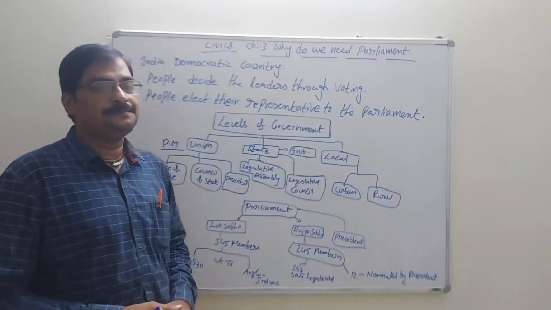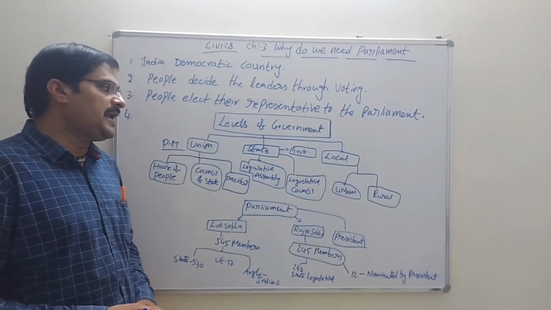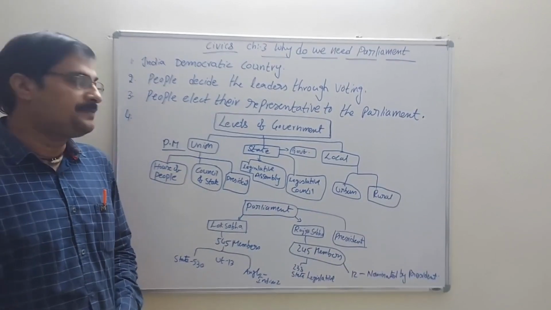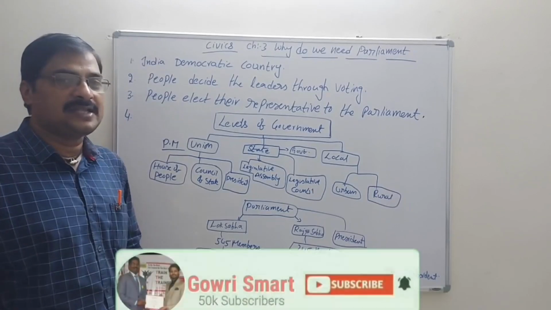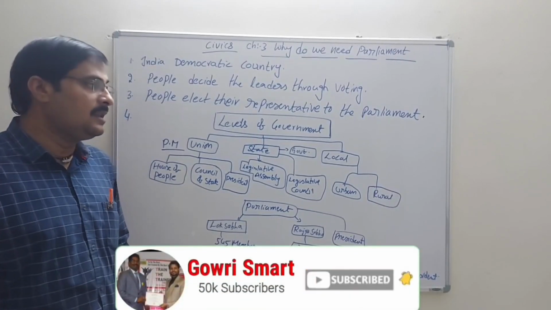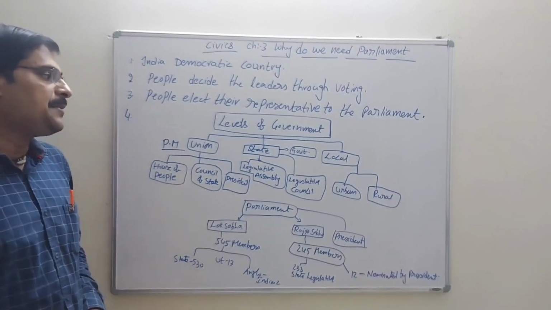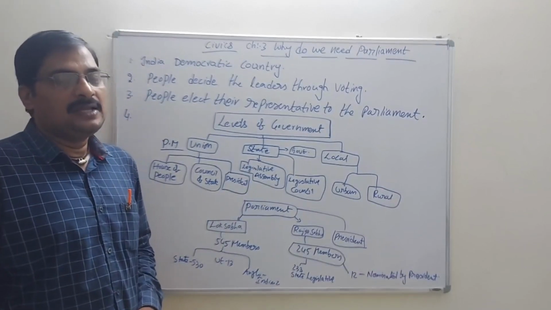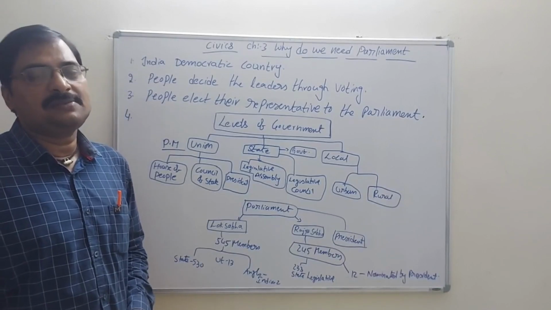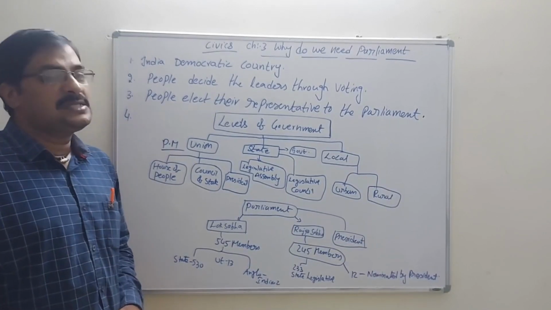Now come to the state government. The state government is again divided into three types: legislative assembly, legislative council and government. About the legislative assembly, we have two kinds of houses, like Lok Sabha and Rajya Sabha, and legislative councils.